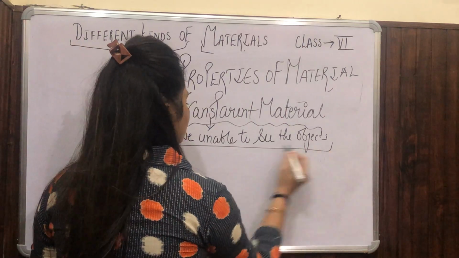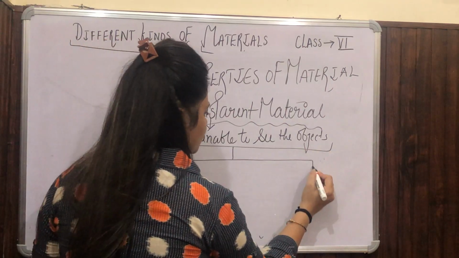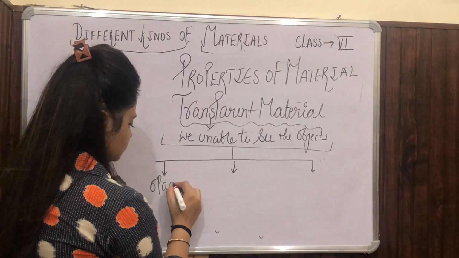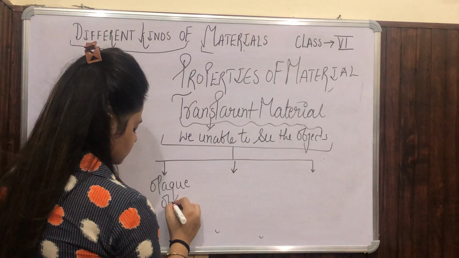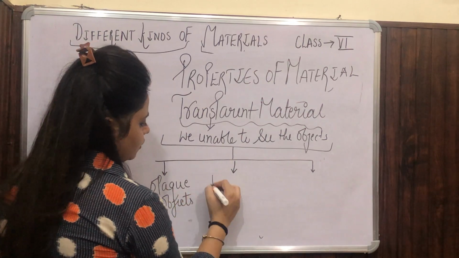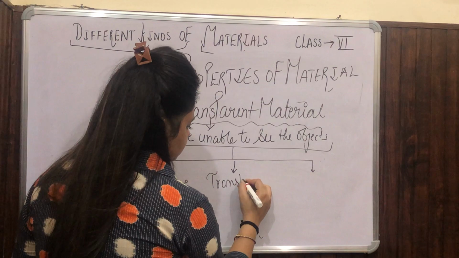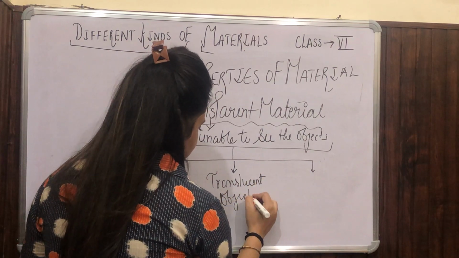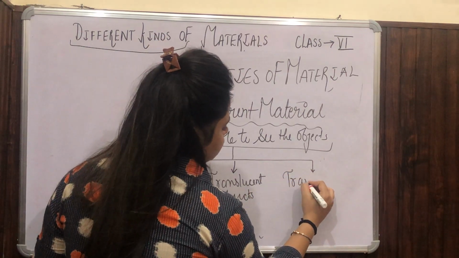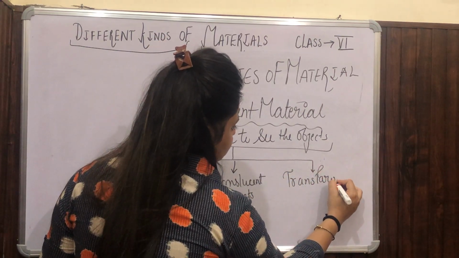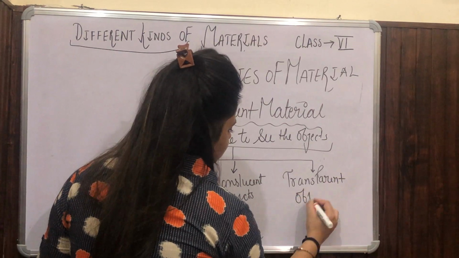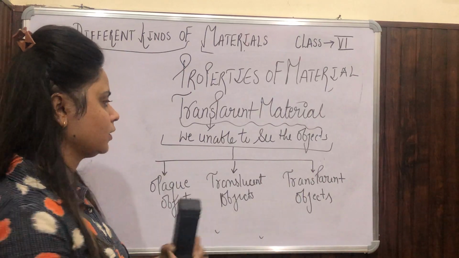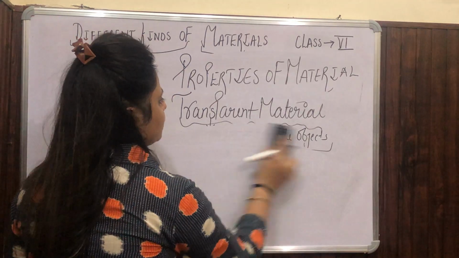Now the transparent material is categorized into three parts. The first is opaque object, translucent object, and then transparent object. So when we talk about opaque objects, translucent objects and transparent objects, we will discuss it now.